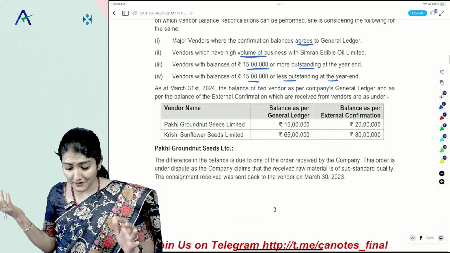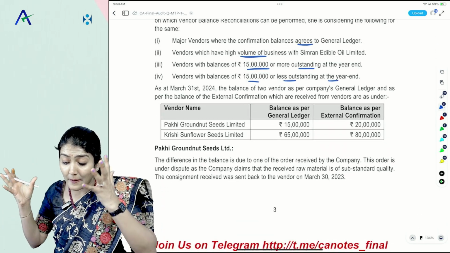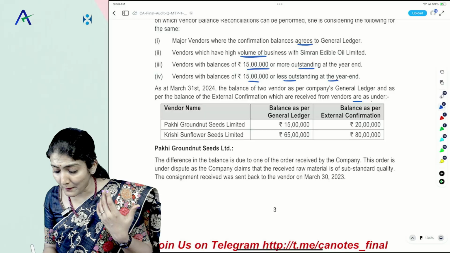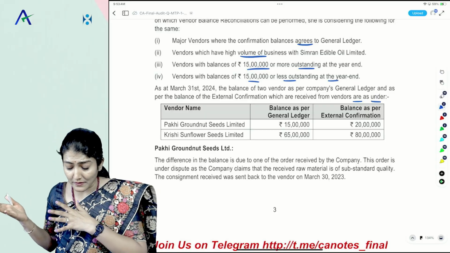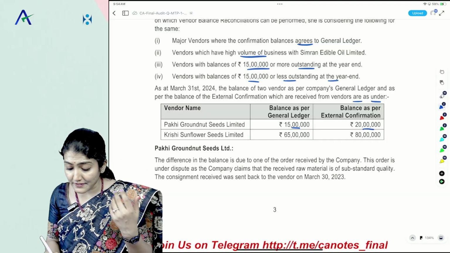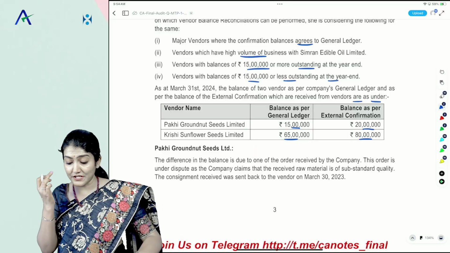As at 2024, the balances of two vendors as per the company's general ledger and as per the external confirmations received from the vendors are as under. Paki Groundnut Seeds Limited: 15 lakh as per books of account, confirmation 20 lakh. And Krishi: 65 lakh, and as per confirmation 80 lakh.